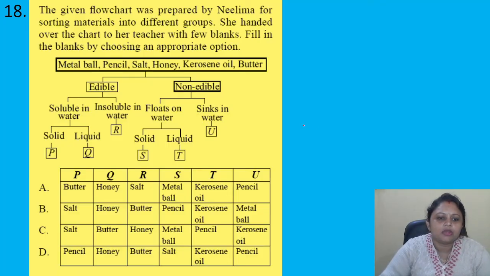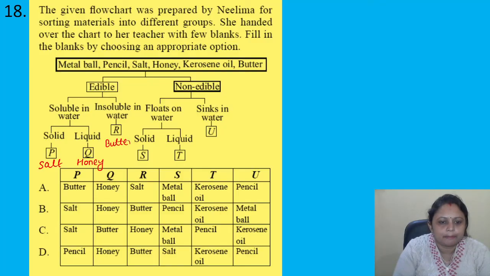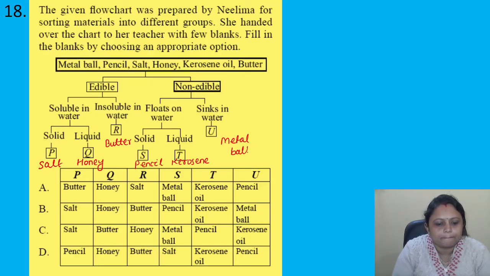Then insoluble in water but edible, that is butter. Floats in water but solid, it is a non-edible, pencil. Floats on water, but it is liquid, so it may be the kerosene oil. Then non-edible, sinks in water, so it can be the metal ball. So correct answer is option B.